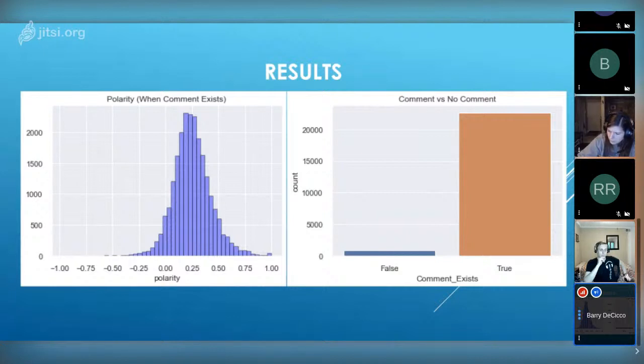In this case, we've got a 1 to -1 normed scale. And what we're seeing basically is people are leaving comments because they like things. What you can also do then is go in and say, let's look at the polarity less than 0 and see what's different about that.